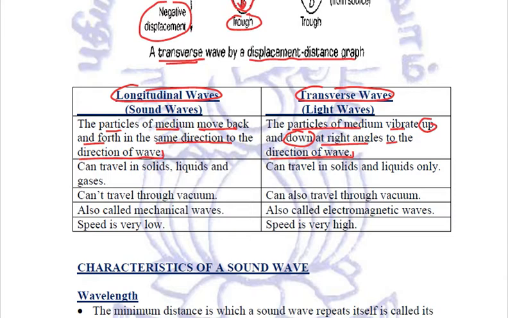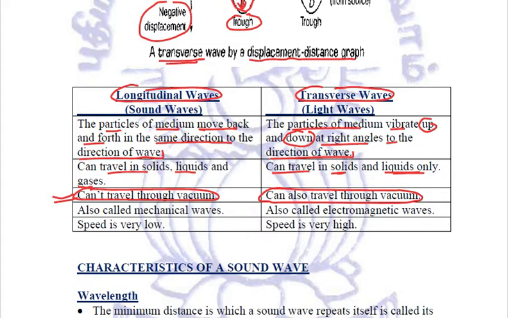The longitudinal waves can travel in solids, liquids as well as gases, but they cannot travel through vacuum, whereas the transverse waves can travel in solids and liquids only, and they can also travel through vacuum.